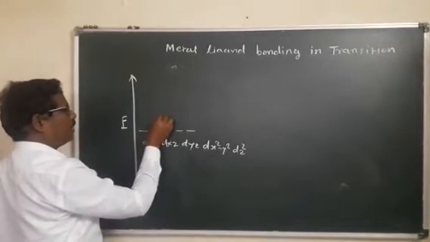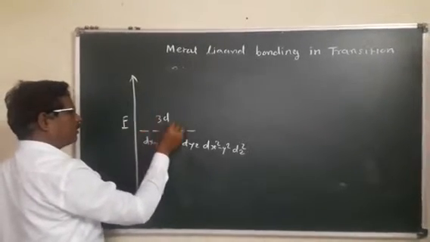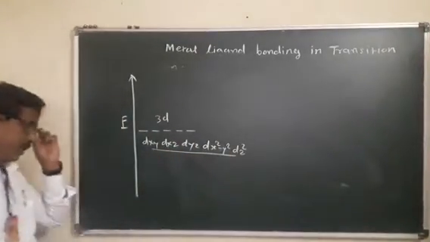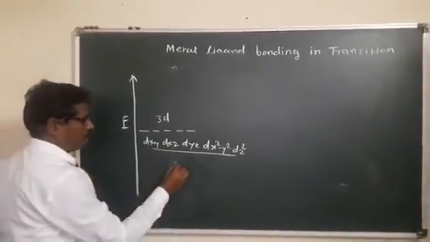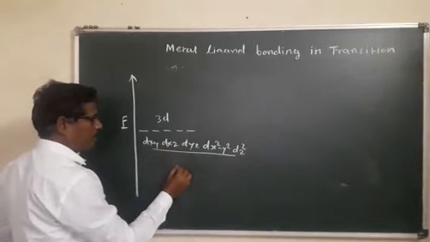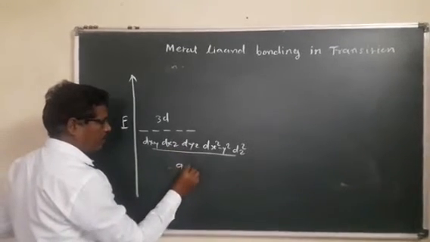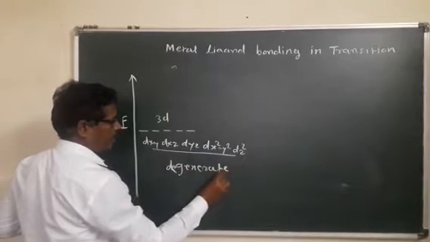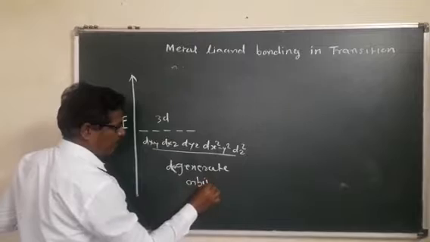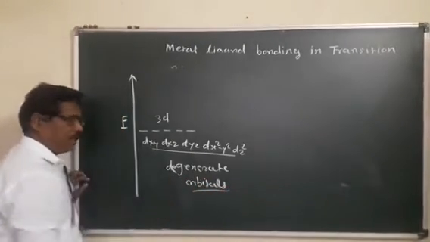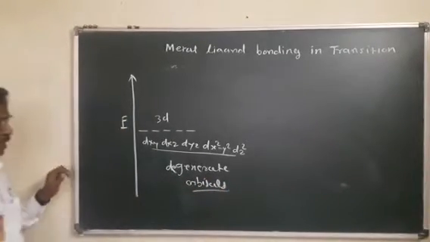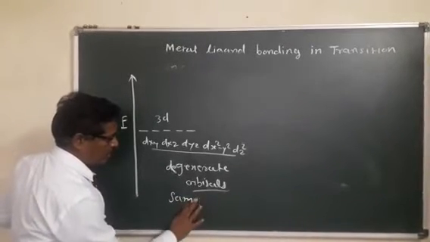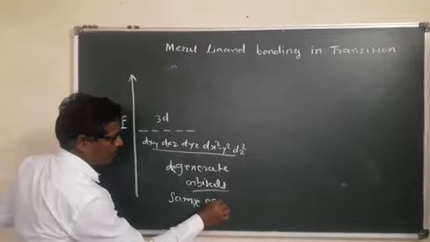These d orbitals are at degenerate energy levels. Degenerate orbitals means equal or same energy. The energy of the 5 d orbitals is always the same.